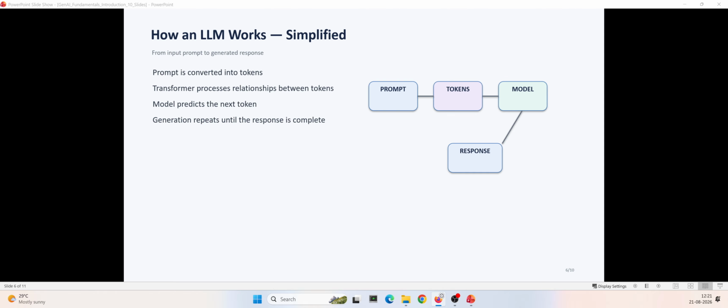So in simple terms, the path will be like this. We provide a prompt, and that prompt will be converted into tokens. Then the tokens will be fed to the transformer. Then the transformer will create the next token prediction, and finally the response is given back. Of course the real architecture is much more sophisticated, but I'm trying to explain at a very high level. We have attention mechanism, multiple layers, model parameters, embeddings, and many other components. But for now, this simple model is enough to understand. Later in the course we'll go deeper into transformers, attention, inference, and model architecture.